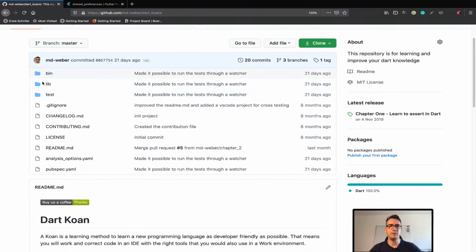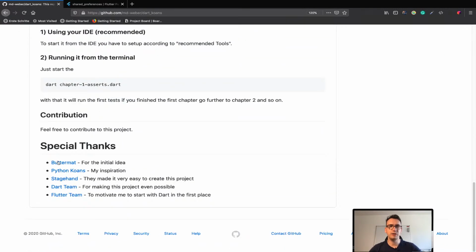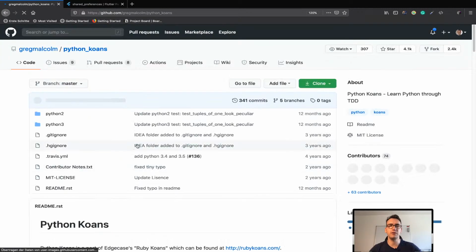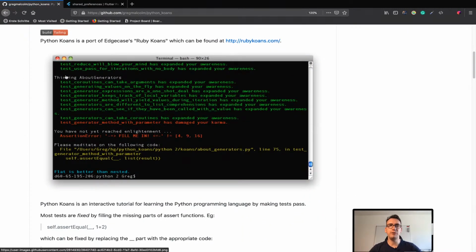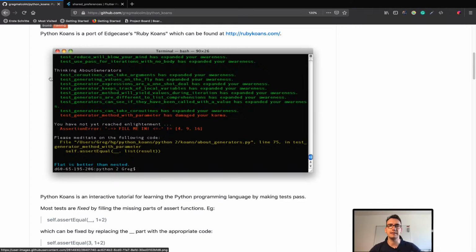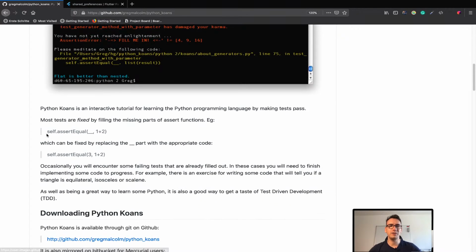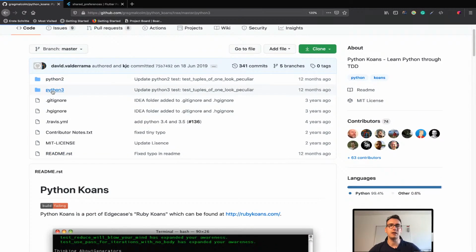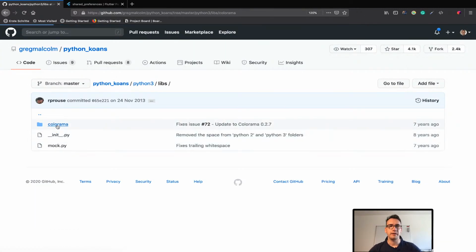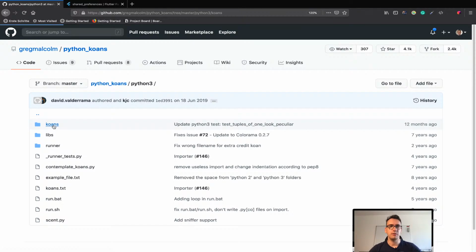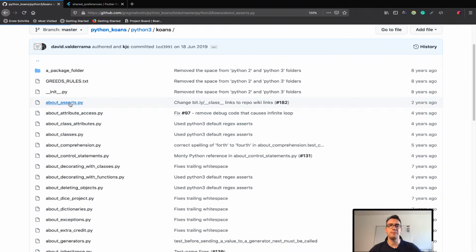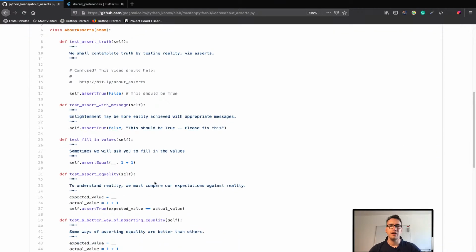So as I said, I want to have a runner there, and it will look more like the Python Koans. I don't know if you have ever looked at them, but they really ask you to answer for every test, and they call it with awareness, so it is more like this Buddhism learning style, which I really like. If you take a look into their library, there is, for example, a Koan about asserts, where they explain everything. And what they are doing is exactly what we are doing. They write some comments so that people can learn what they are doing.